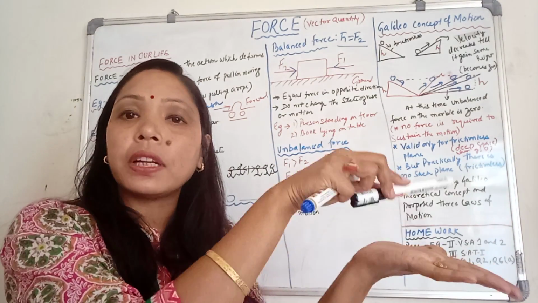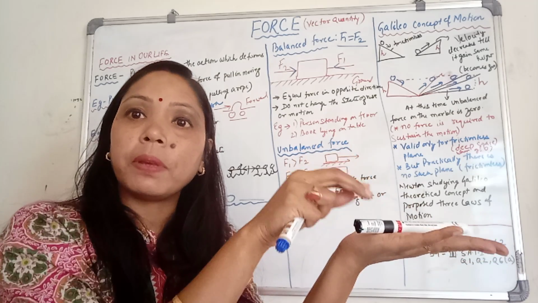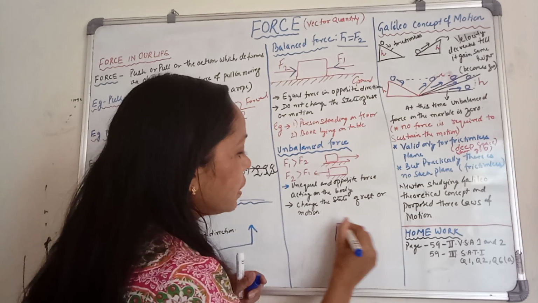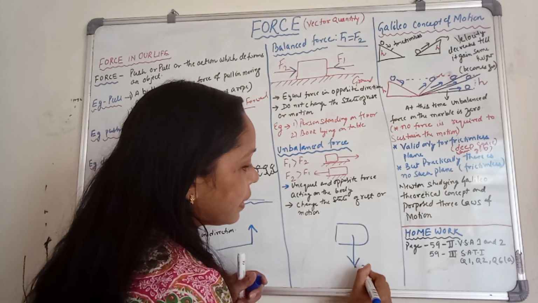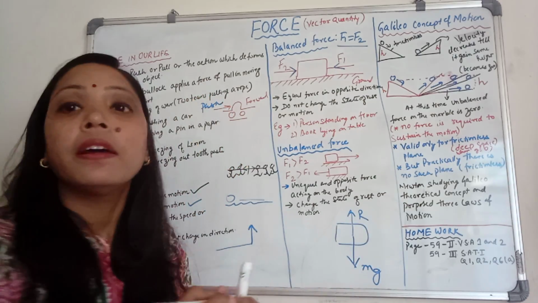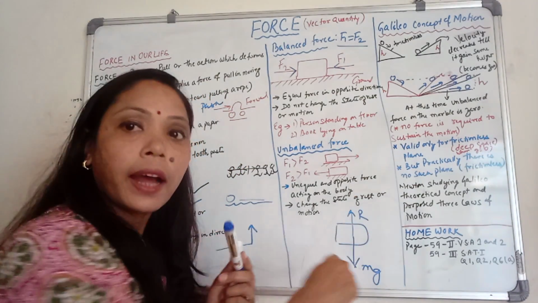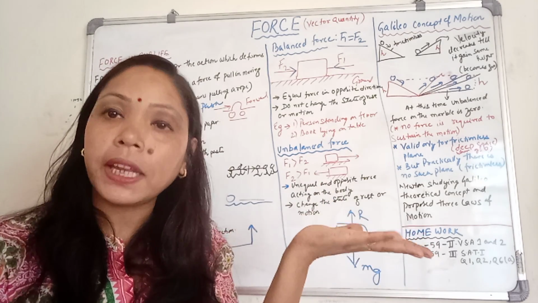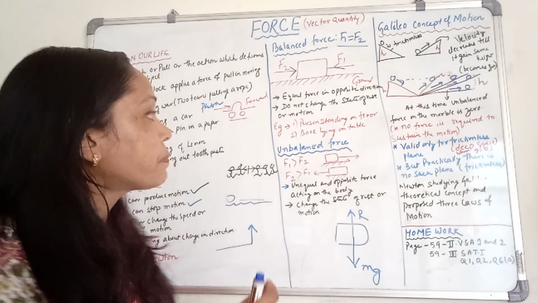The book is not moving because in this case, this is the force of gravity, mg, and opposite to it, this is your normal reaction, and these two are equal and opposite forces which keep the body at rest.